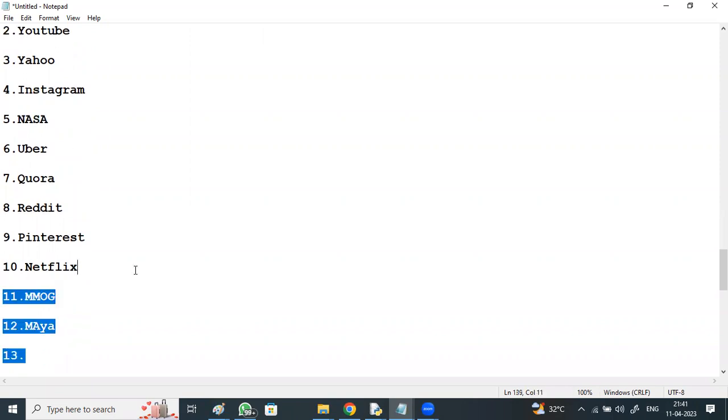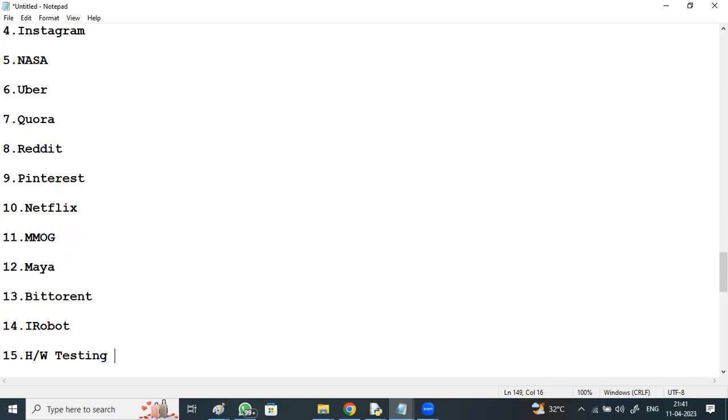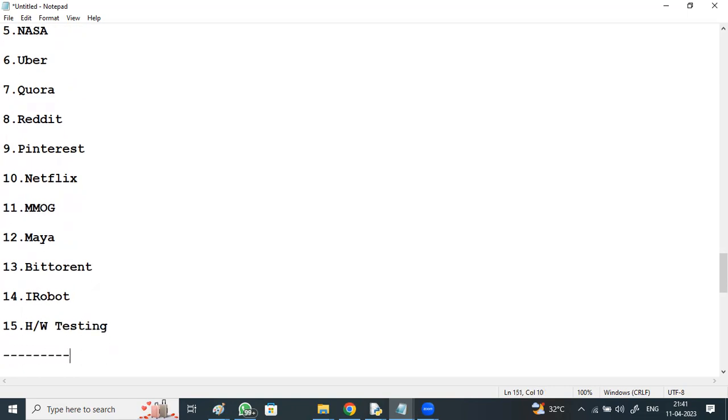BitTorrent uses Python for its file sharing service. iRobot uses it for military and commercial applications. And companies like IBM, Seagate, Qualcomm, all of them use Python for hardware testing purposes, right? So in this way, many other applications use Python.